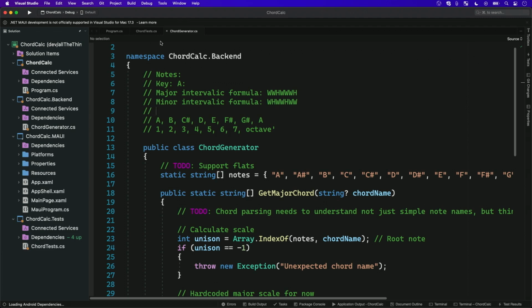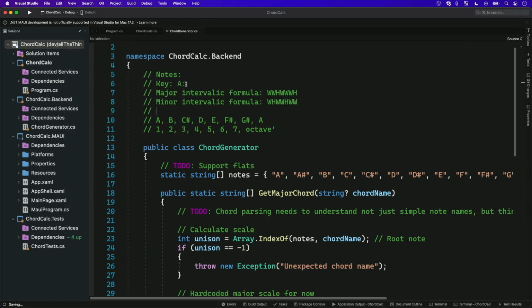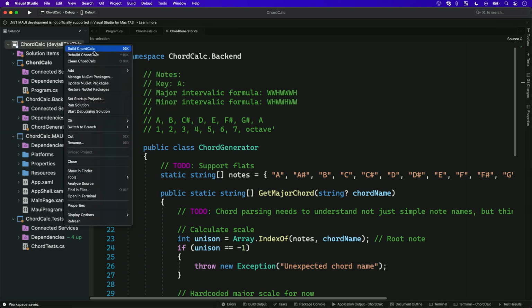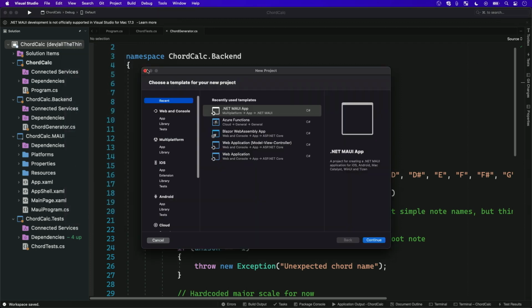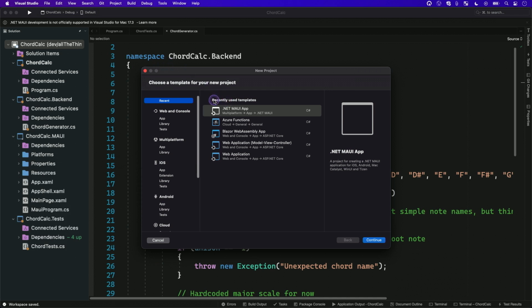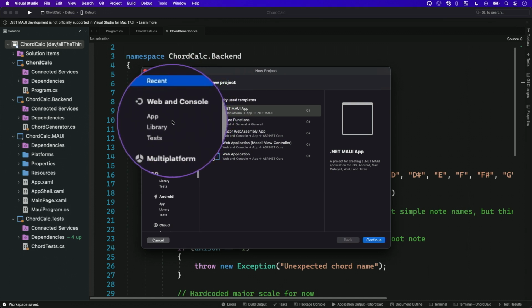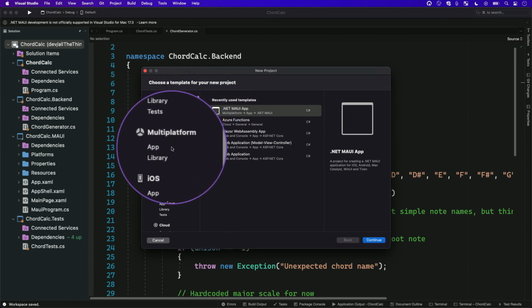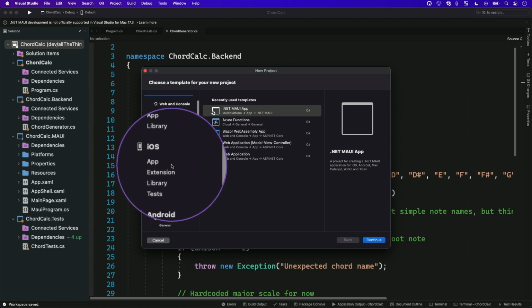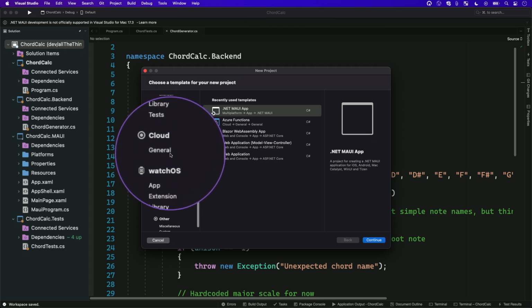But in VS for Mac, I could right click and say, whoops, it's in the middle of loading a project, so I can't do it just yet. There we go. In VS for Mac, I could go in and say add new project. Let's open back up our Zoom because the resolution's gonna make that a little tough. Okay, in our new project dialog, I have options here for building web and console apps, multi-platform apps. You can still use traditional Xamarin for building mobile apps. I can use functionality around iOS and Android, stuff that's been in VS Mac for a while, and then some cloud development stuff.